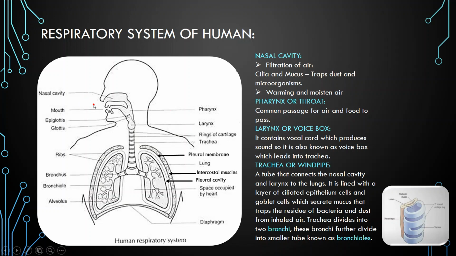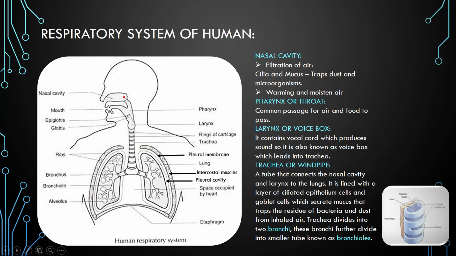The respiratory system starts from the nasal cavity or nose. First, the air enters into the nasal cavity by the opening known as internal nostril. The lining of the nasal cavity is lined with fine hair-like structures known as cilia and mucus secreting glands which secrete the mucus.